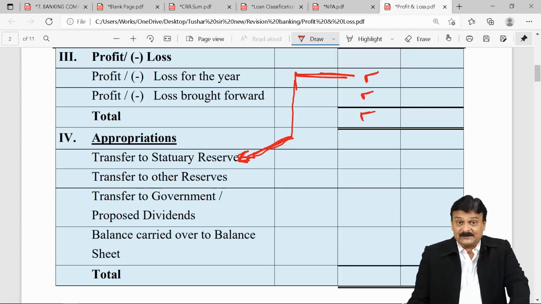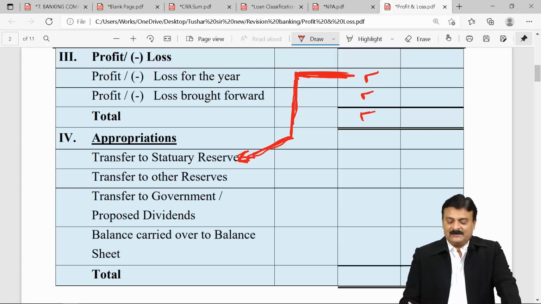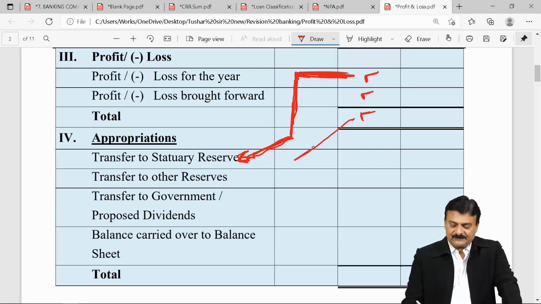20%, at least, I'm using the word. It can be 25, it can be 30. If the question says transfer 25%, well and good. If the question is silent, by default, you have to transfer 20% of net profit. This figure, students. The error done by many students in exams is they calculate 20% of this.